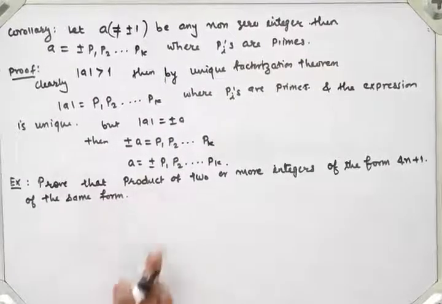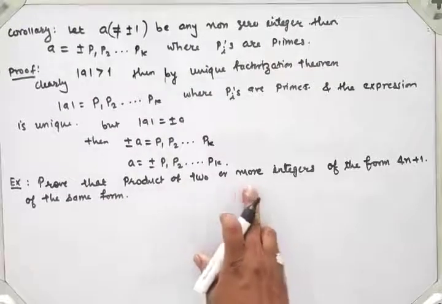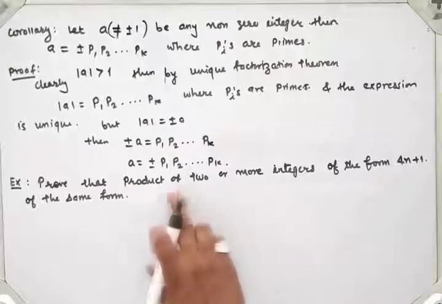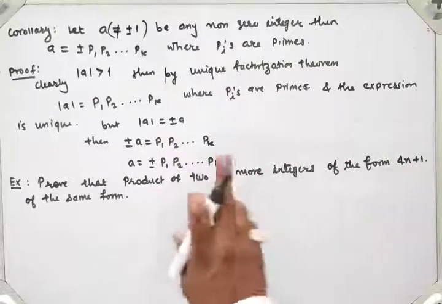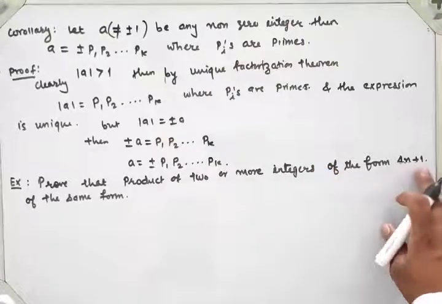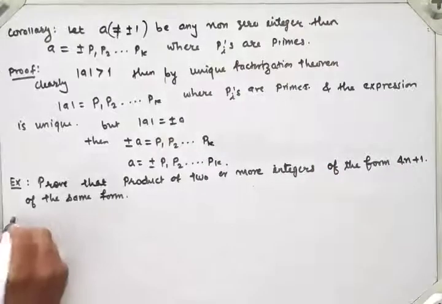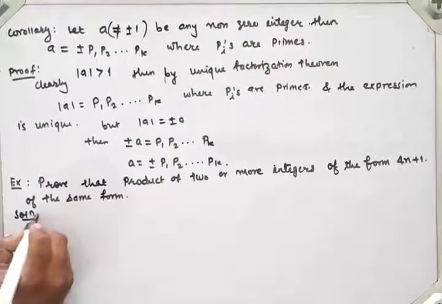So to show that the product of two or more integers of the form 4n plus 1 is again of the same form 4n plus 1, we will see the solution.